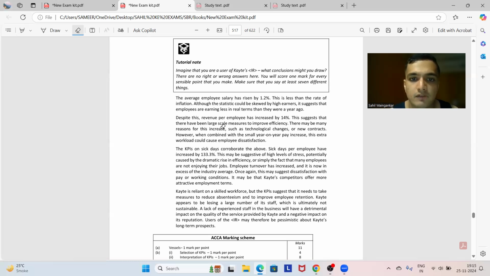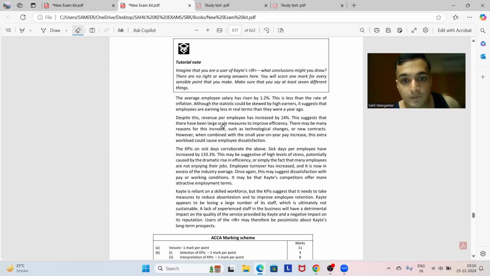The KPIs on sick leave corroborate the above. Sick days per employee have increased by, तो इन्होंने उसका भी परसेंटेज फिगर दिया हुआ है. आई वाज नॉट एक्सपेक्टिंग कि ये लोग उनका परसेंटेज फिगर देंगे, but they have given it. This may be suggestive of high levels of stress potentially caused by the dramatic rise in efficiency, or simply the fact that many employees are not enjoying their jobs. Employee turnover has increased and it is now in excess of industry average. Once again, this may suggest dissatisfaction with pay or working conditions. It may be that Kate's competitors offer more attractive employment terms. ये भी अपन ने कवर किया था बहुत सही से.